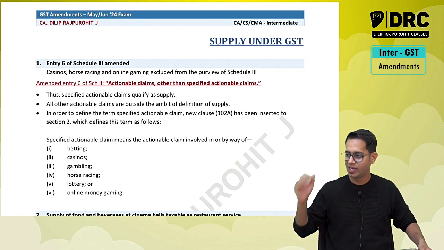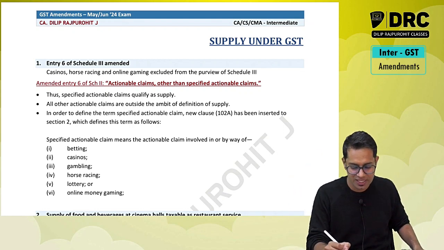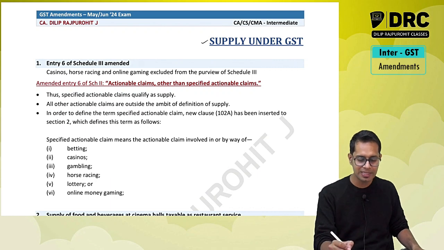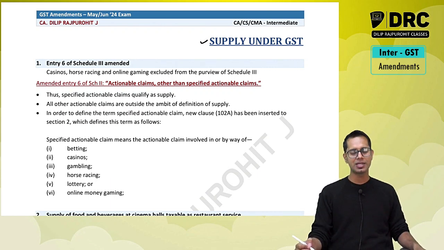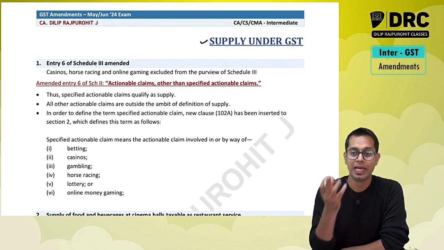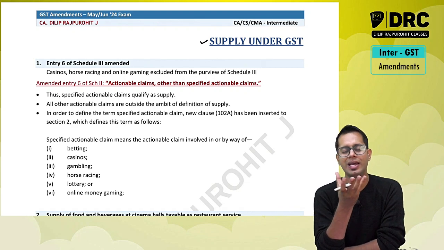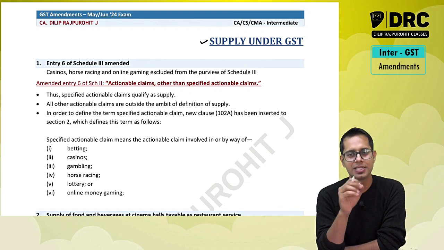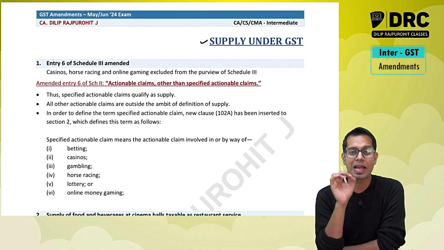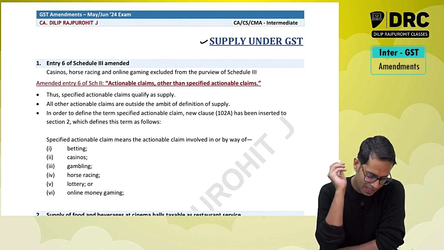Please look here. The first topic which we discuss in the classroom is what, sir? Basics. After basics, what do we discuss, sir? Supply under GST. One of the important topics under the entire GST law is what, sir? Supply under GST, because supply is what? The taxable event under GST law.